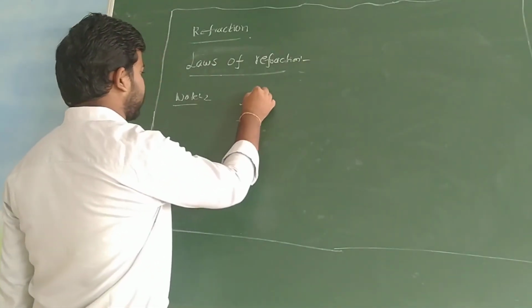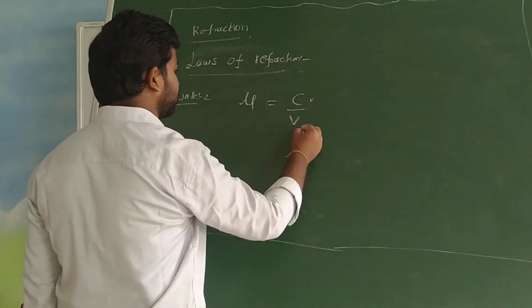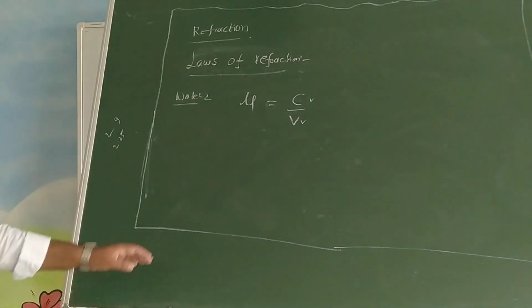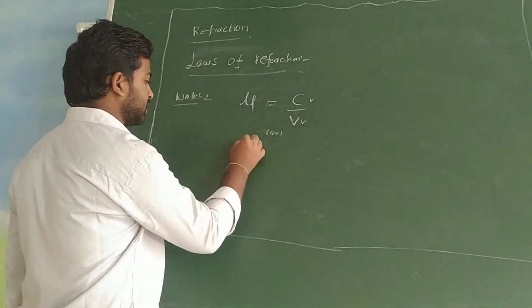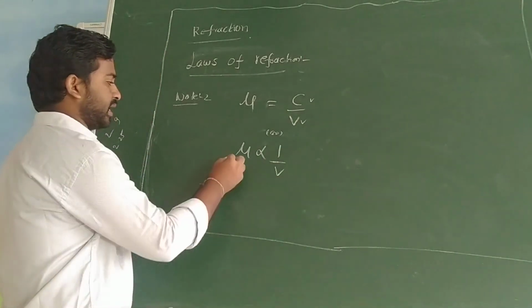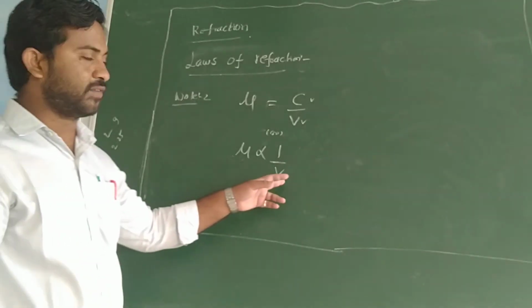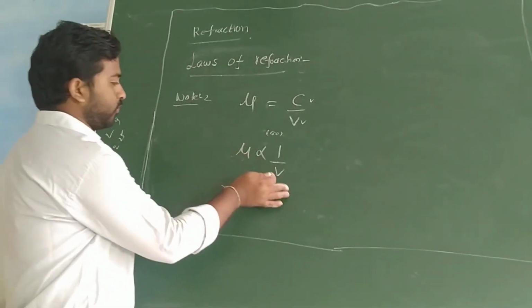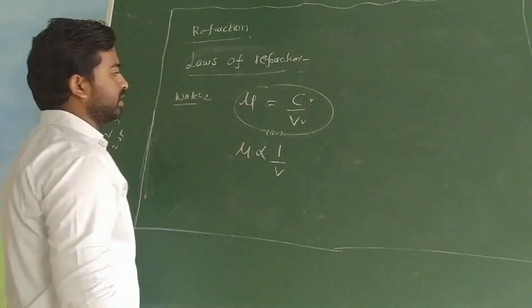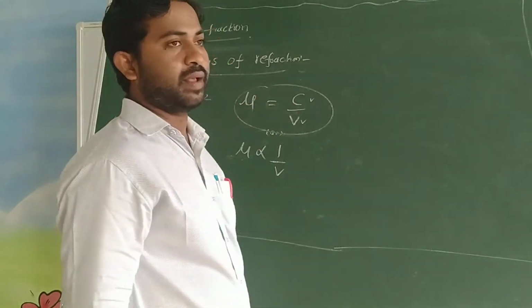See note 2. The refractive index of a medium is generally denoted by the ratio of the speed of light in vacuum to the speed of light in the medium. Mu is inversely proportional to v, where mu is the refractive index of the medium and v is the speed of light in the medium. If the speed of light in the medium decreases, then the refractive index will increase. So mu and v are inversely proportional to each other, and mu equal to c by v.